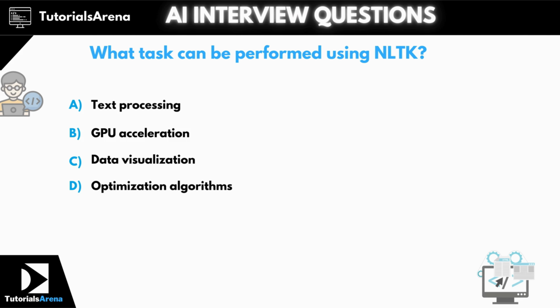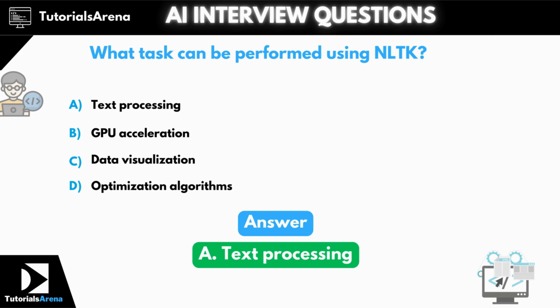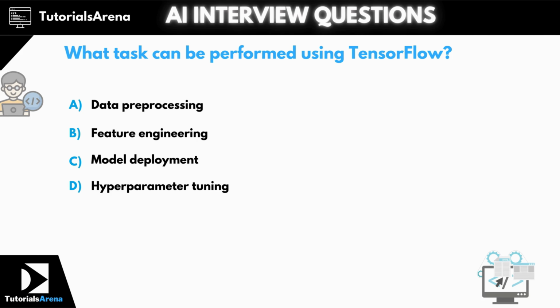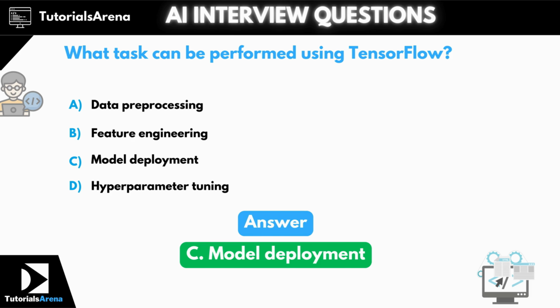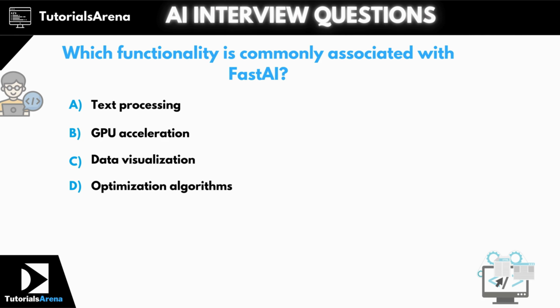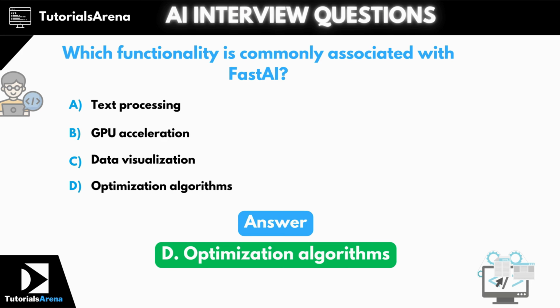Question 21. What task can be performed using NLTK? The correct answer is option A, text processing. Question 22. What task can be performed using TensorFlow? The correct answer is option C, model deployment. Question 23. Which functionality is commonly associated with fast.ai? The correct answer is option D, optimization algorithms.